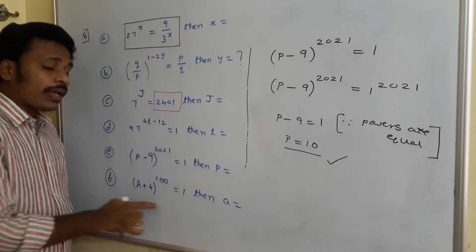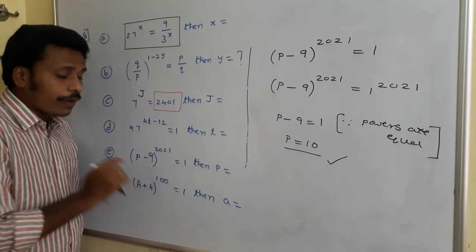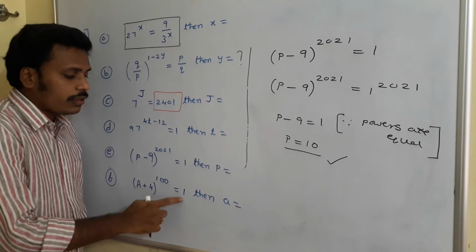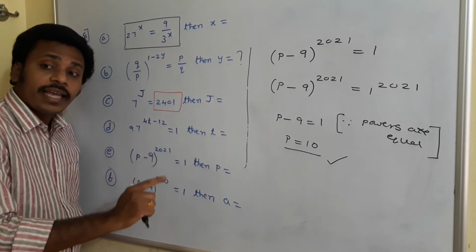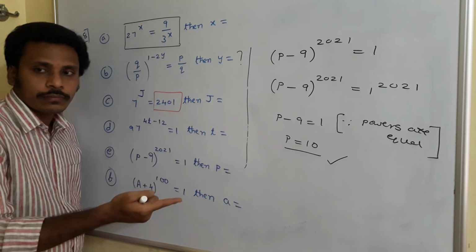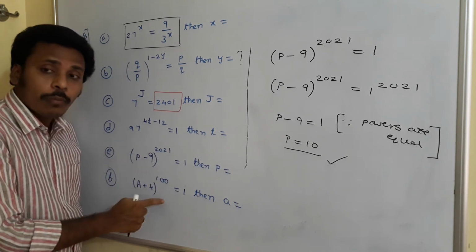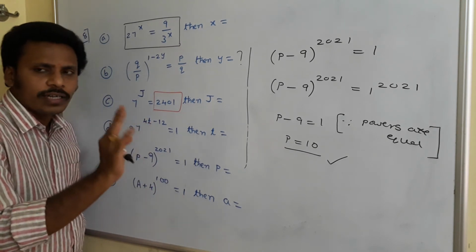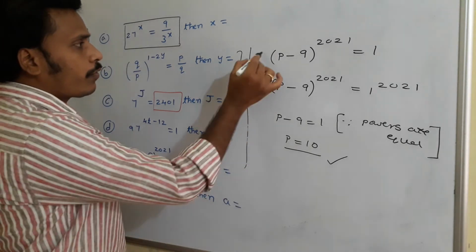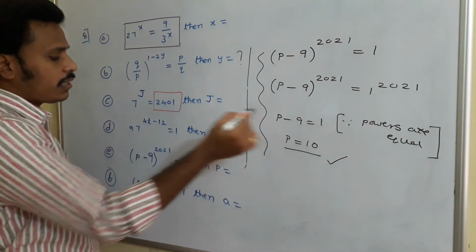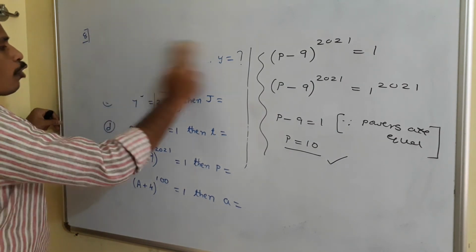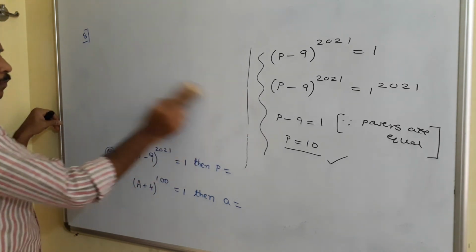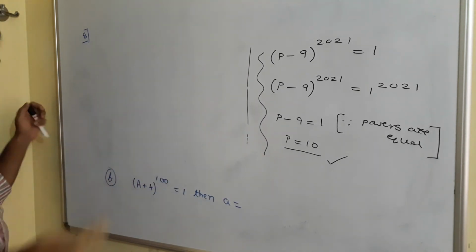But when you think about the next one, here the power is an even number, 100. This 1 can be written as 1 power 100 as well as minus 1 power 100 also. And so this problem will give you 2 answers. I will discuss it, no problem. First of all, you just observe this and I will erase it and I will handle this F bit. Just look here. I am going to erase these problems for space, and I will discuss F here.